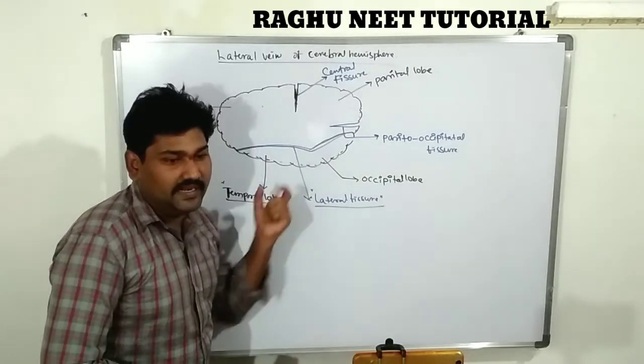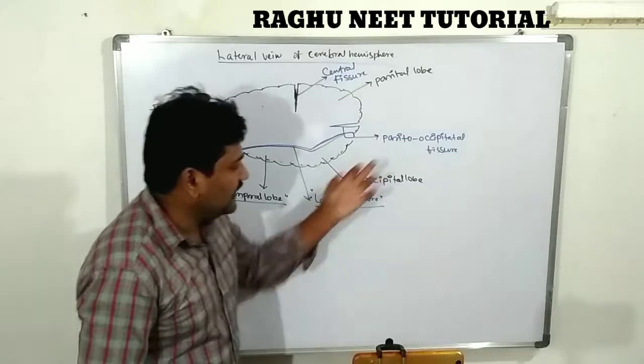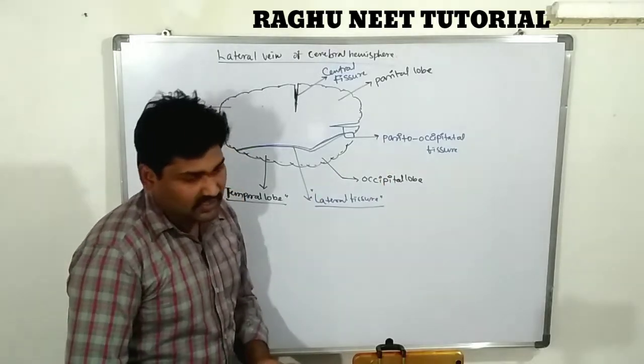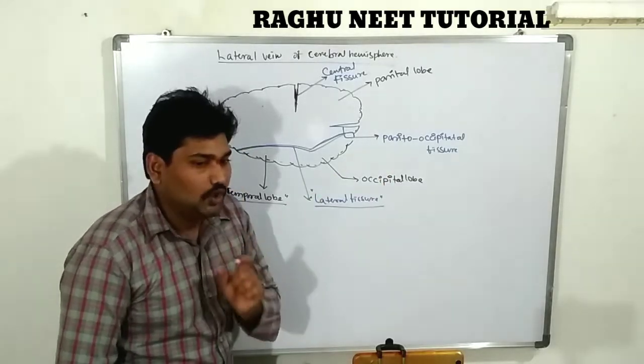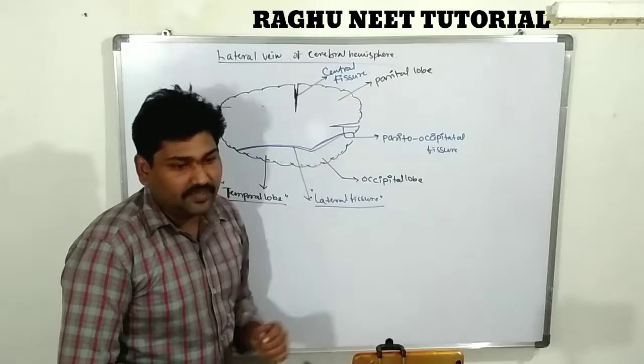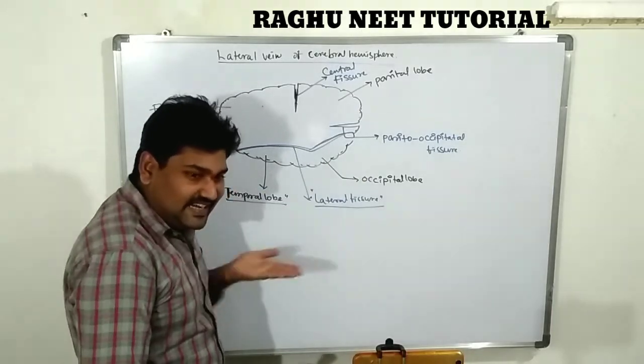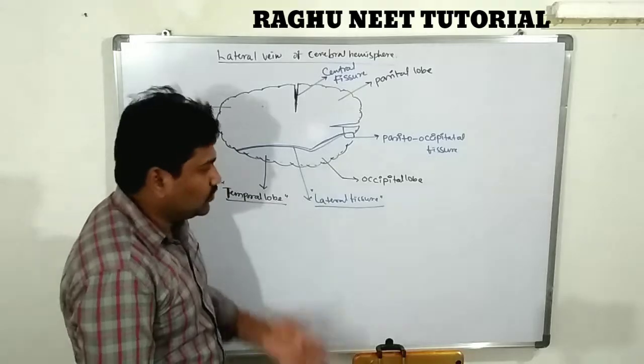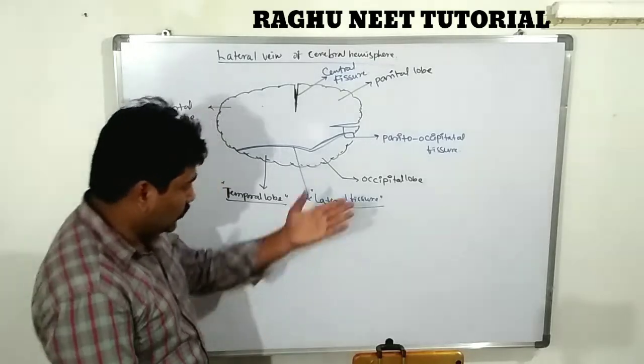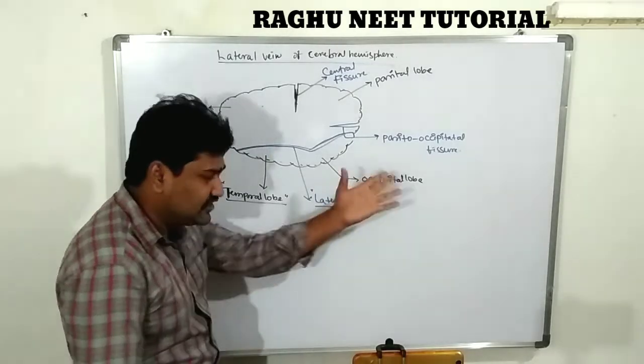It is in between the frontal and parietal lobe. The second one is known as the parieto-occipital fissure. This parieto-occipital fissure is located in between the parietal and occipital lobe region. It is a groove, also known as the parieto-occipital groove or fissure.